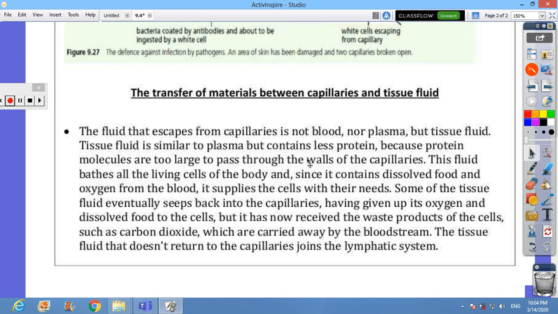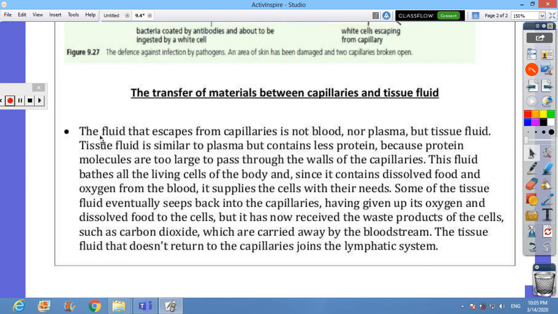This fluid may be in excess, so it should return back to the capillaries. Sometimes we have extra tissue fluid, so capillaries cannot collect this tissue fluid completely. That's why some of it needs to go to the lymphatics instead of the capillaries, and from there back to the blood circulation.